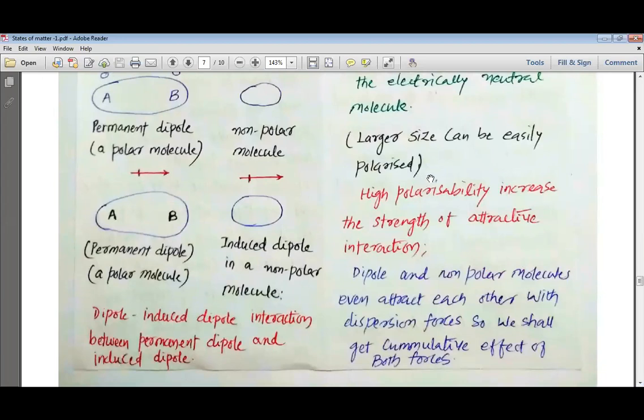Larger size can be easily polarized. So if the non-polar molecule is larger in size, there is more possibility of generating an induced dipole of a larger quantity. High polarizability increases the strength of the attractive forces.